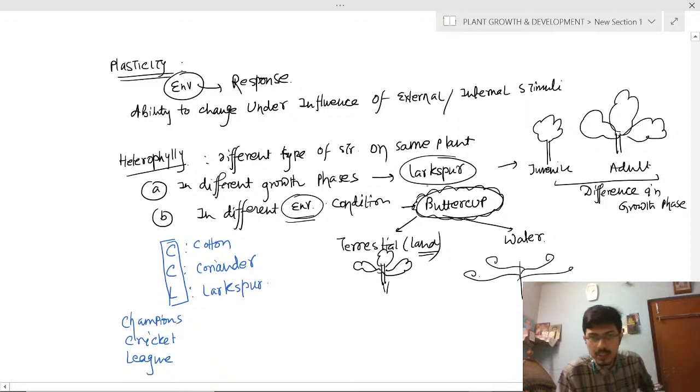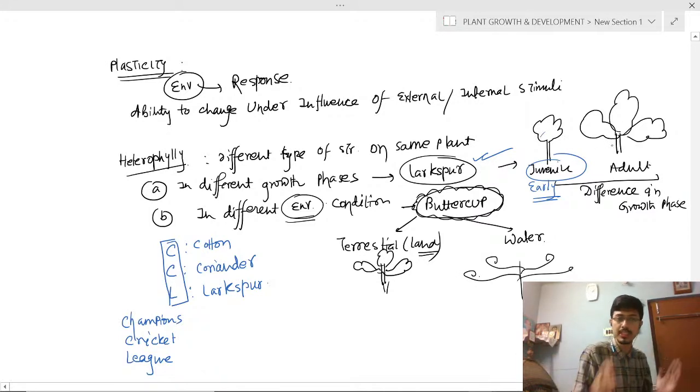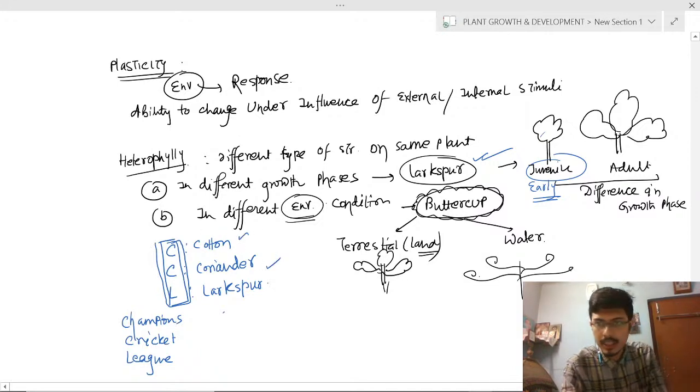In larkspur, there is a difference due to growth phase. In the juvenile or early phase, the leaf is like this, and in the adult phase, it is like that. And due to environmental condition, there is buttercup, which I have mentioned here, so I did not put it in the mnemonic. Okay, CCL: cotton, coriander, and larkspur. So two extra names, cotton and coriander.